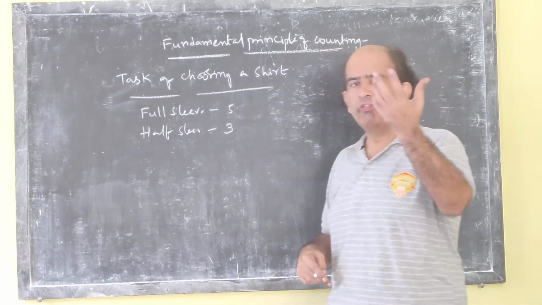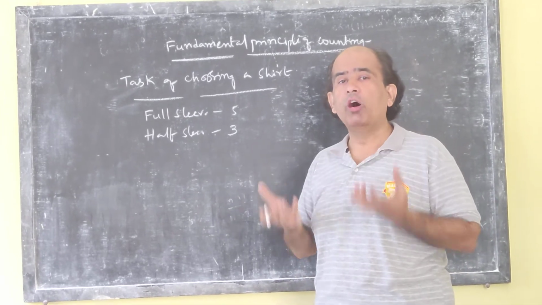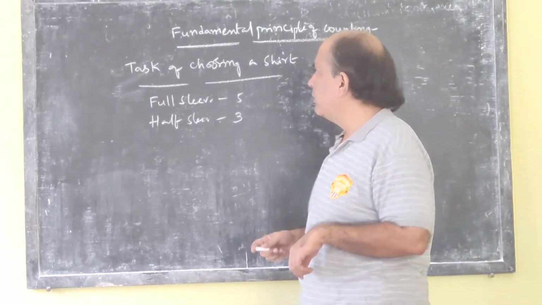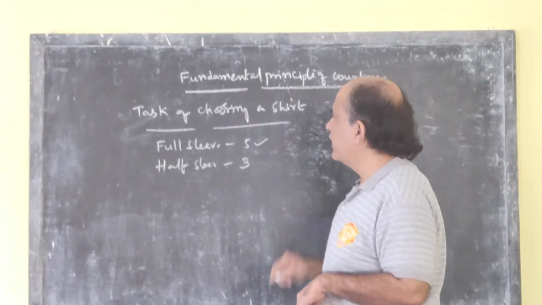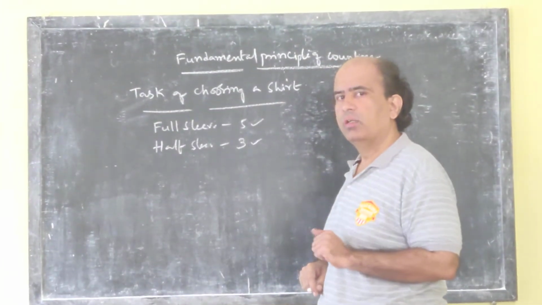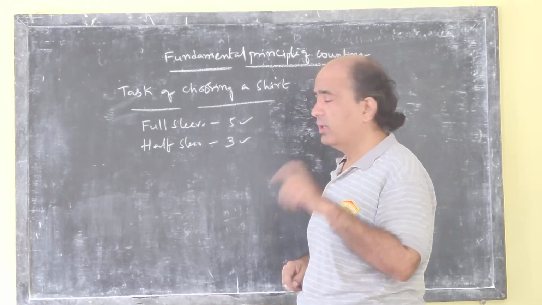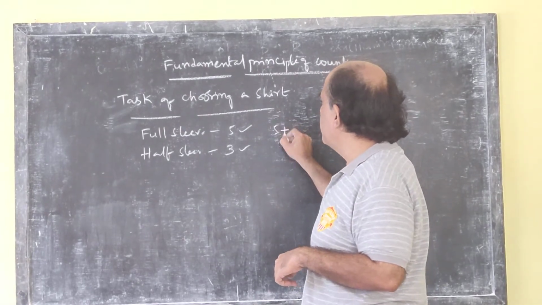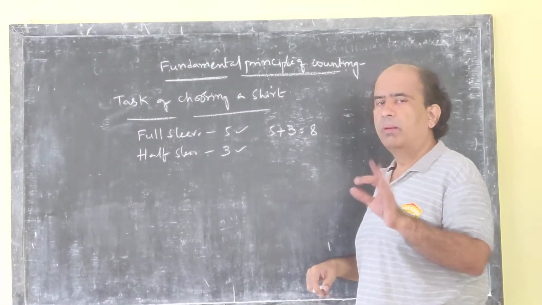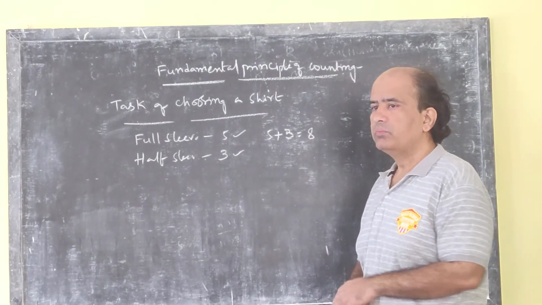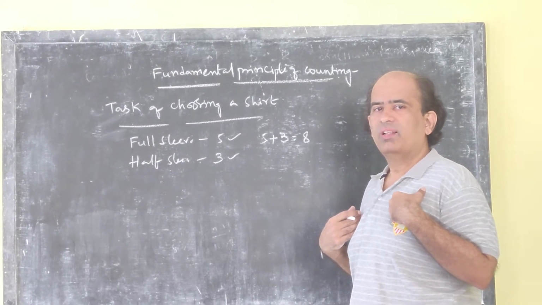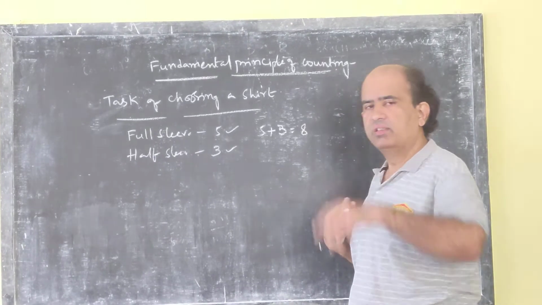Therefore, the number of ways I can perform the task of choosing a shirt will be either 5 ways I can choose it or 3 ways I can choose it. I am using the word or, remember that. That will be 5 plus 3, total 8 ways. Now, suppose my friend presents me 3 more t-shirts.